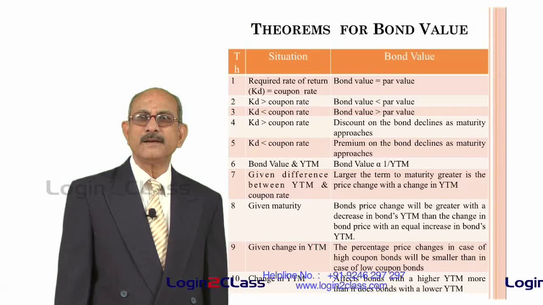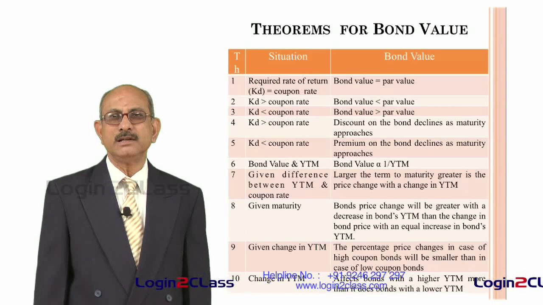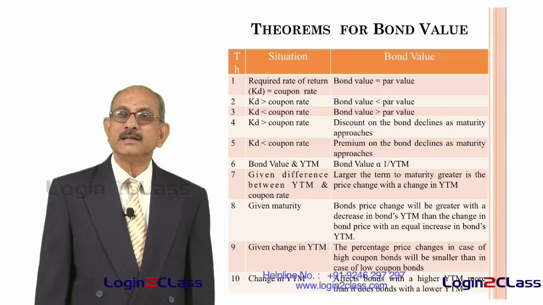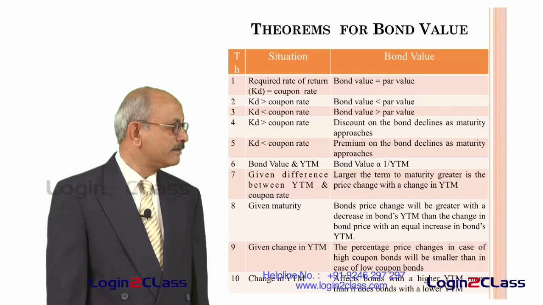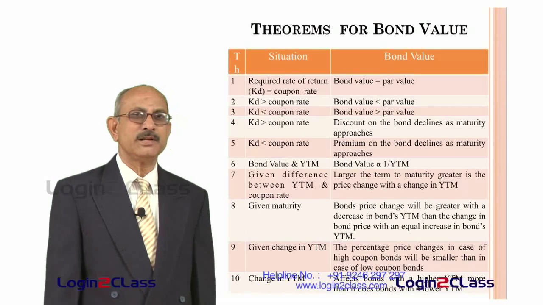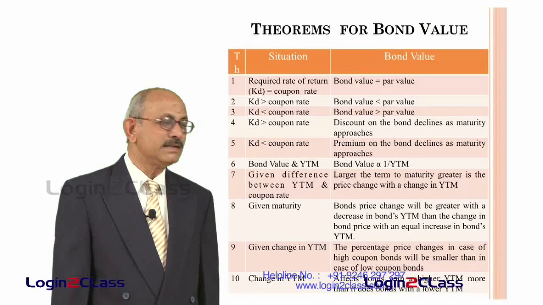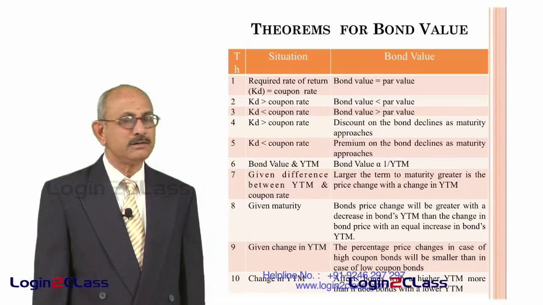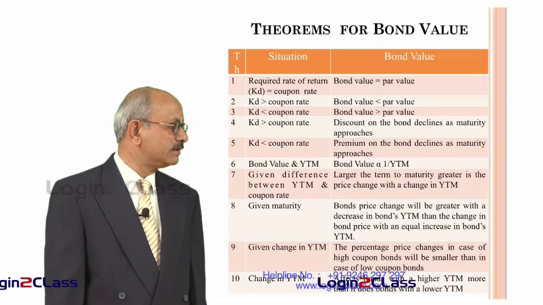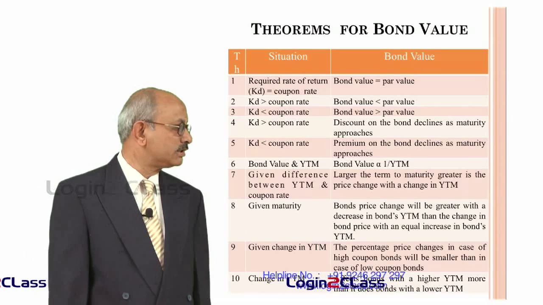So in both cases the discount and the premium both start declining as we reach maturity, so that at the end of the period it will be exactly the par value or the face value of the bond, because at the end of maturity or almost nearing maturity, nobody would like to buy the bond at a price higher than the face value or lower than the face value, because that is what he is going to receive on maturity. So it approaches the face value as maturity approaches.